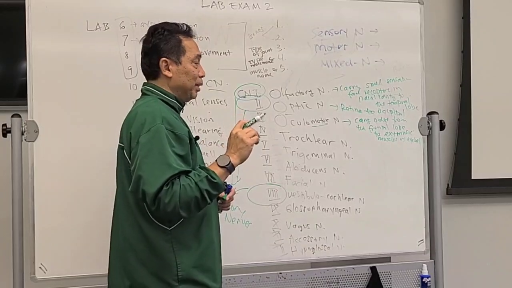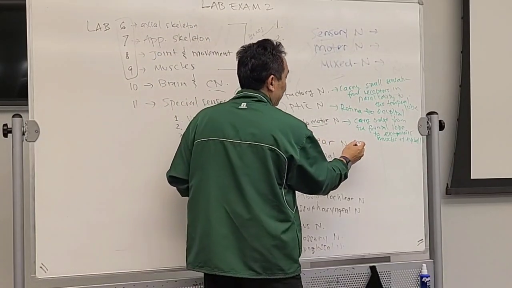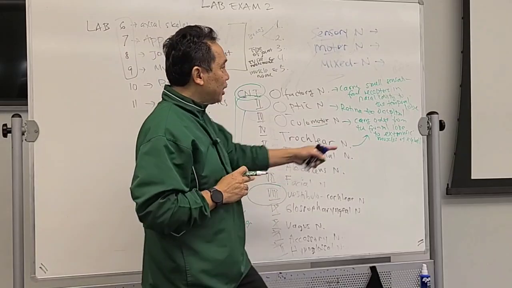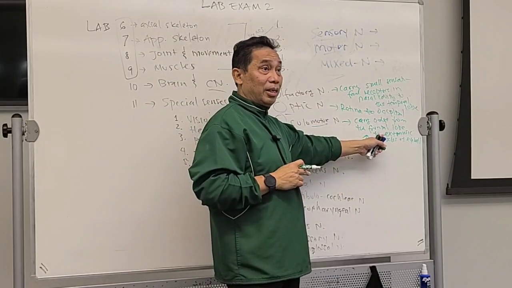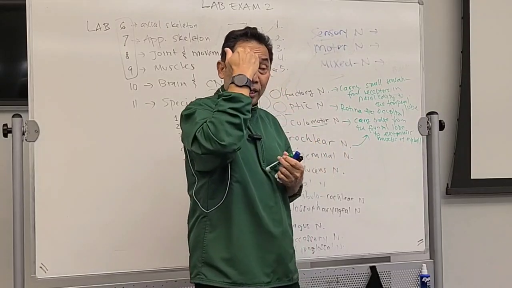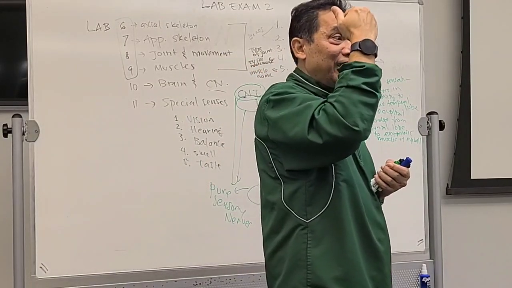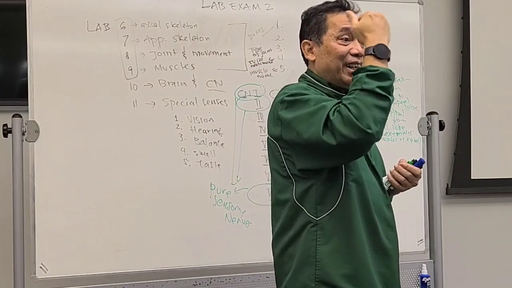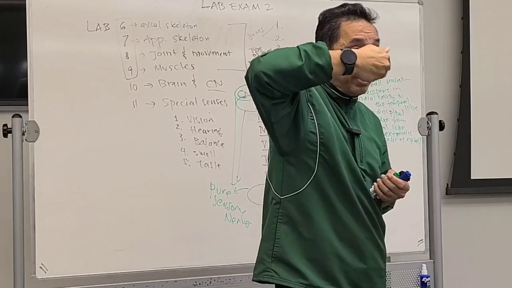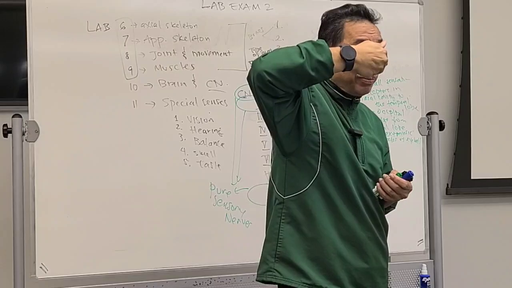Got this one? The same thing with this one. Remember there are 6 muscles that move the eyeball, right? The top one that is straight is called the superior rectus muscle, and the one on the bottom is the inferior rectus muscle.